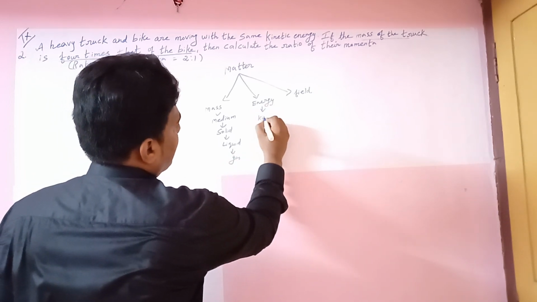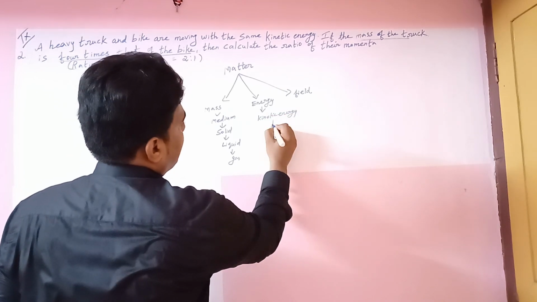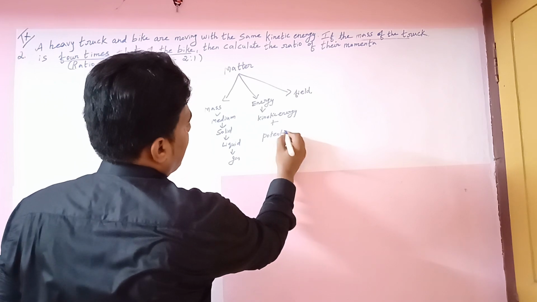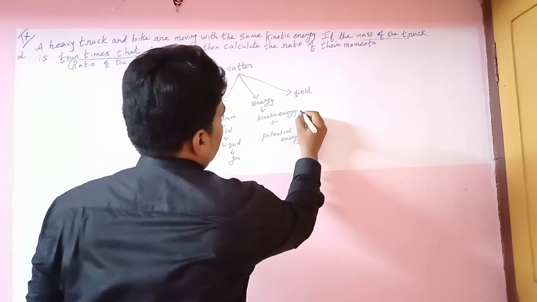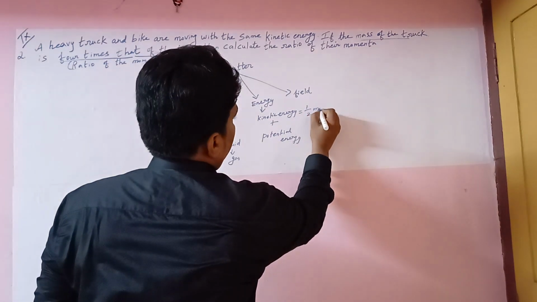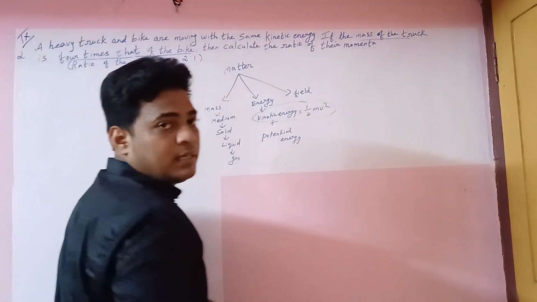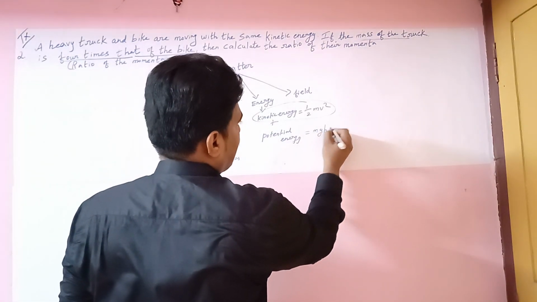What is energy? There are two types of energy: kinetic energy and potential energy. What is the kinetic energy equation? 1 by 2 mv squared. Okay, note it down. This is an important condition. What is potential energy? Potential energy equals m into g into h.